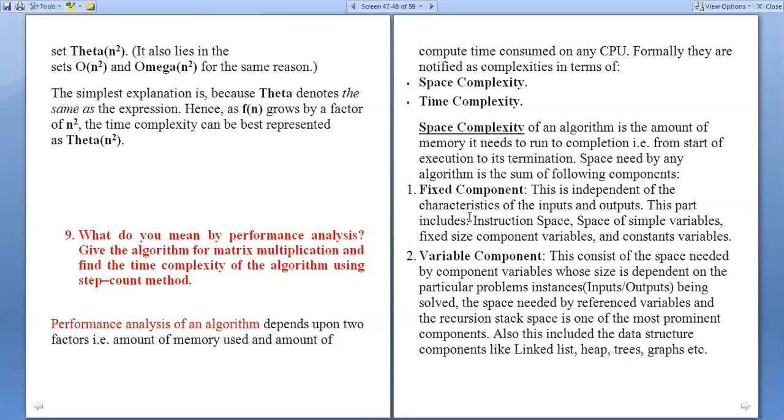Now variable components. Variable means the amount of memory required is always changing.